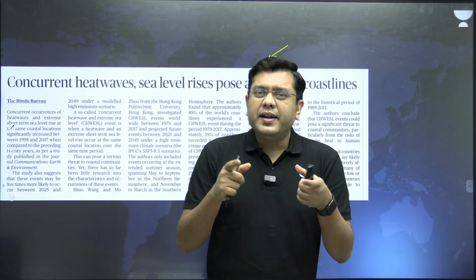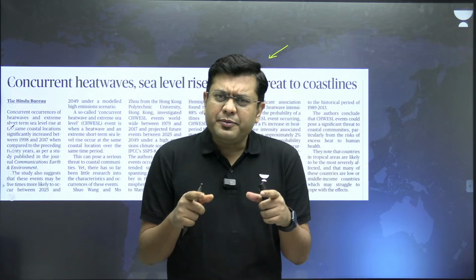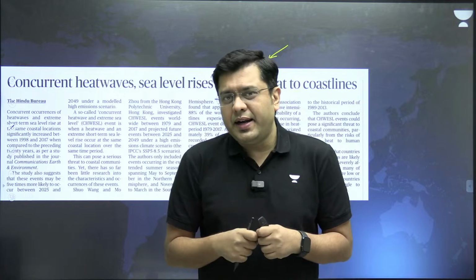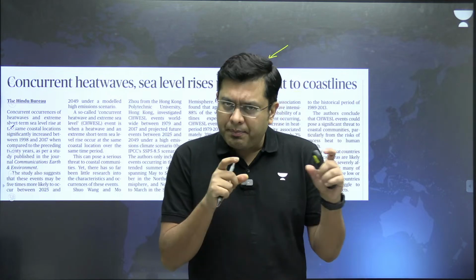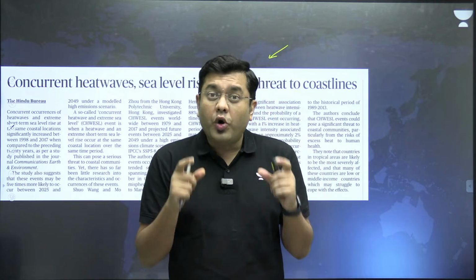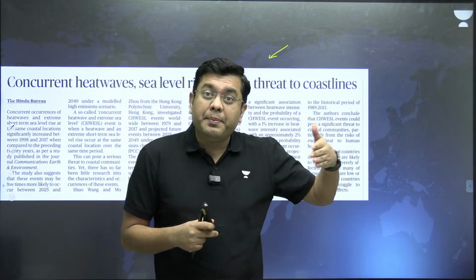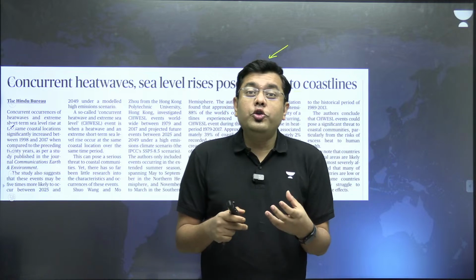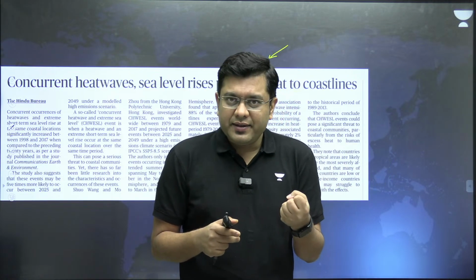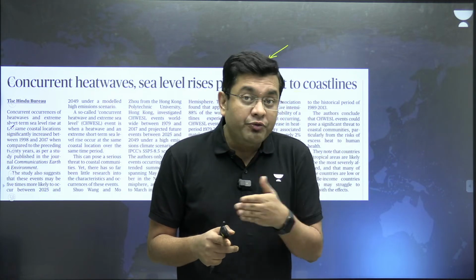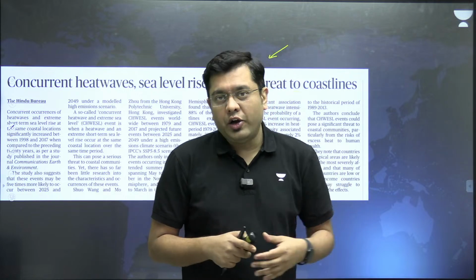What is this article about? This is based on a detailed study carried out by professors at the Hong Kong University. They have measured data for the past few decades to understand what coastal areas go through when conditions are very, very hot.